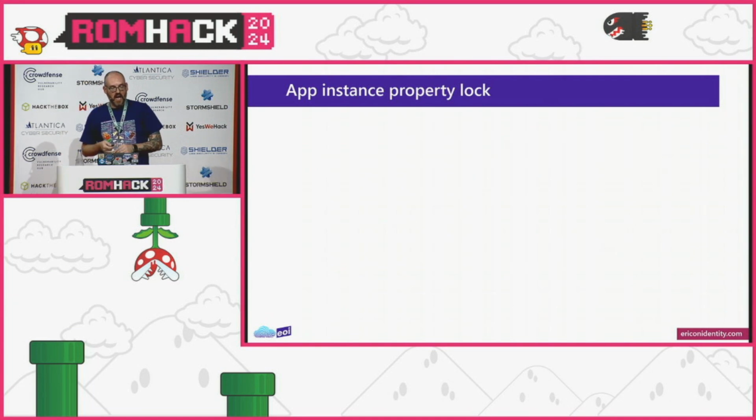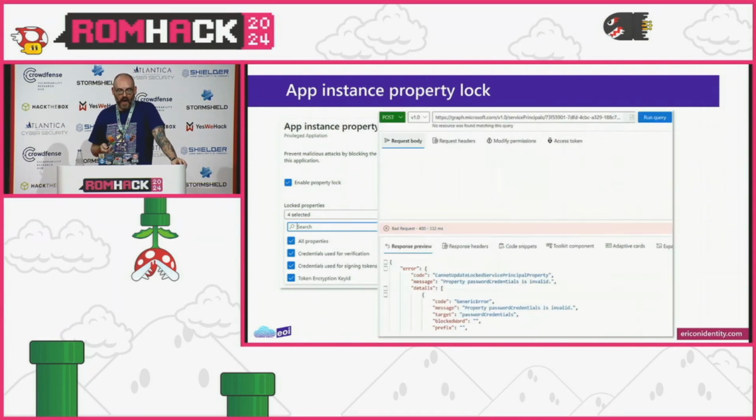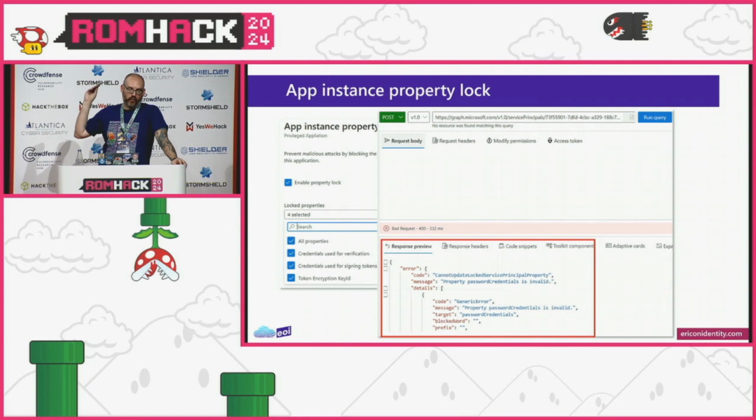And so if we go out into the Entra portal, we could set this through Graph or PowerShell or whatnot. But if we're looking in the Entra portal and we go under the authentication settings for an app registration, as the developer of this, we can go down to the app instance property lock settings. And if we have credentials locked, then when someone goes and tries to assign creds onto a service principal, they're going to get yet another cryptic error from Graph, but effectively what this is saying is that you're not allowed to assign credentials.